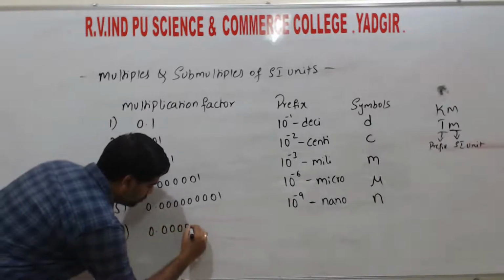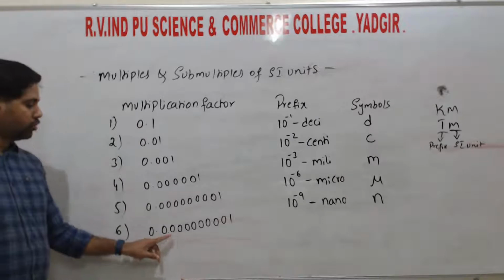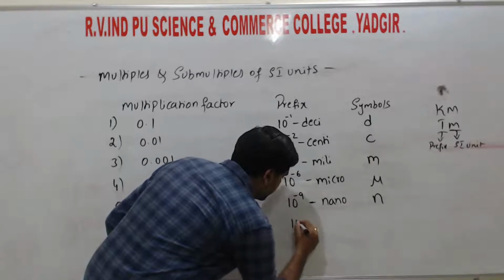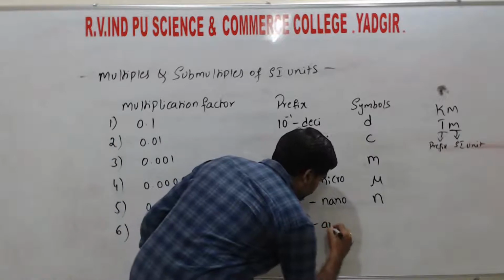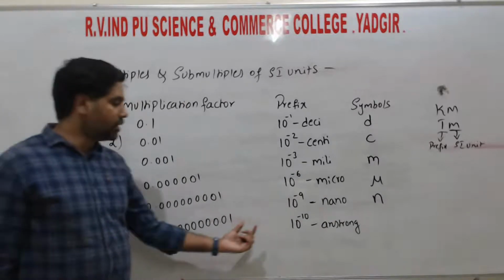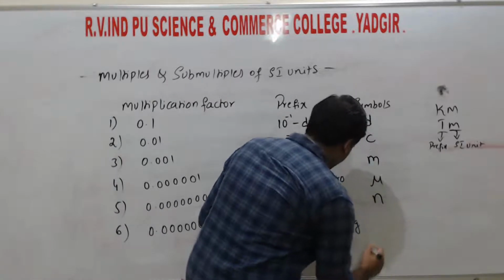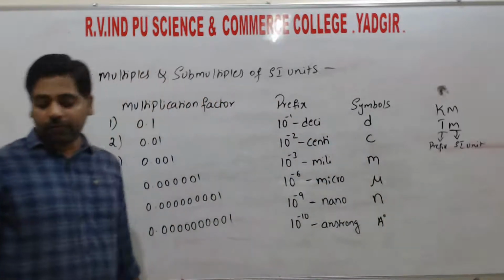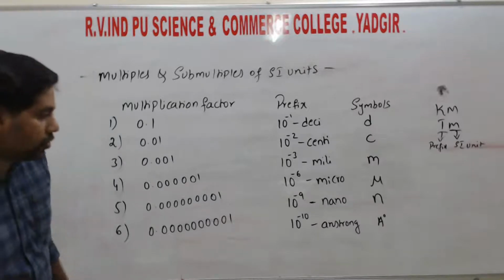So next, 0 point, then 10 zeros: 1, 2, 3, 4, 5, 6, 7, 8, 9, 10 zeros. Then we can write this one as 10 to the power of minus 10. That is angstrom. So 1 angstrom is nothing but 10 to the power of minus 10 meters. Right? So here the angstrom value is 10 to the power of minus 10. This one is for the standard.